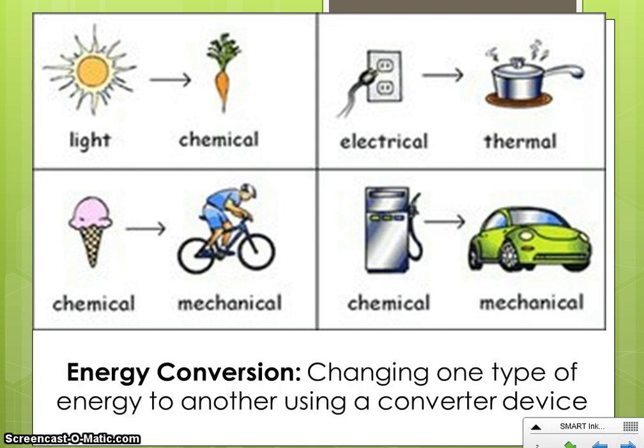So again, anytime that you have energy changing from one type to another, we call that an energy conversion. And this is only done using a converter device. In this case, your converter was the carrot. Here your converter device, the device that changed it from electrical to thermal, was the stove. In this case, the object that changed it from chemical to mechanical was your body. And here the car is our converter device. It changes it from chemical to mechanical. Okay?